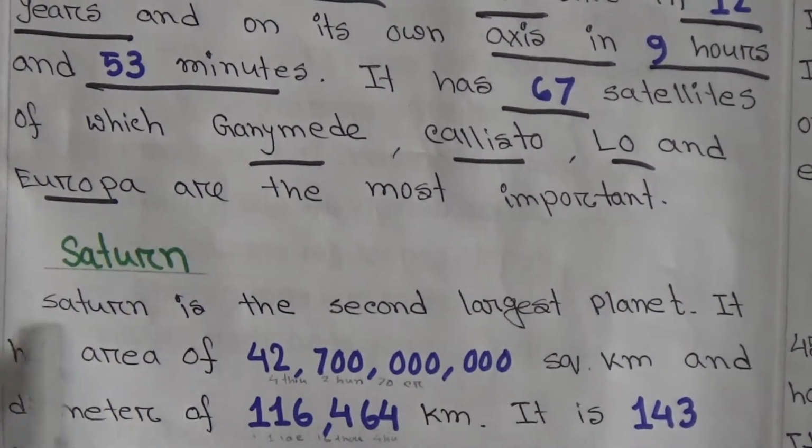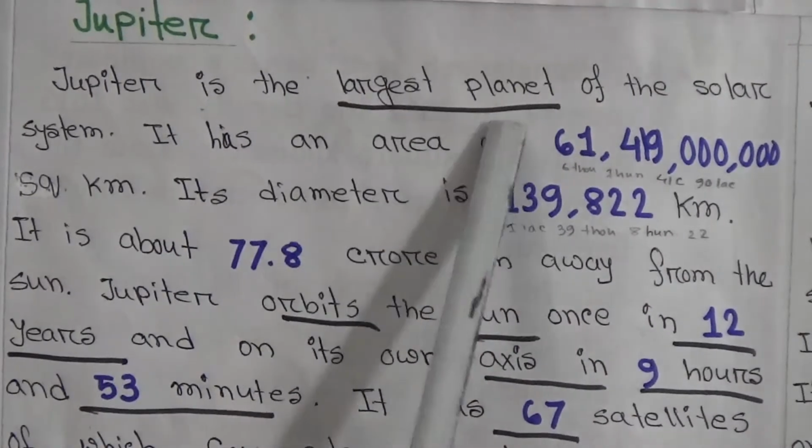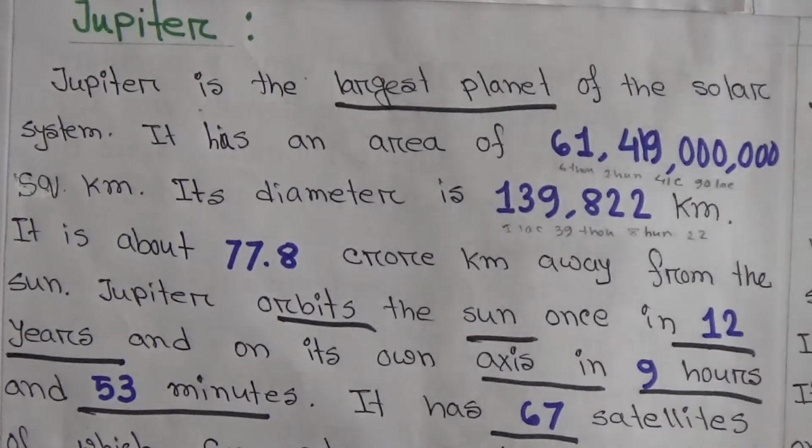Then Saturn. Saturn is the second largest planet. We know that Jupiter is the largest planet. So the first largest planet is Jupiter and the second largest planet is Saturn.